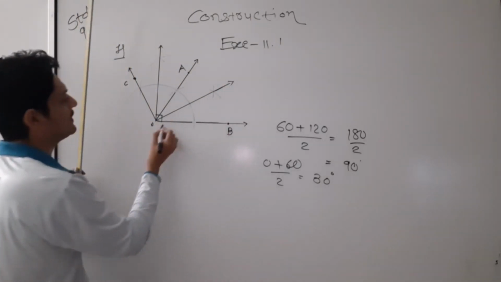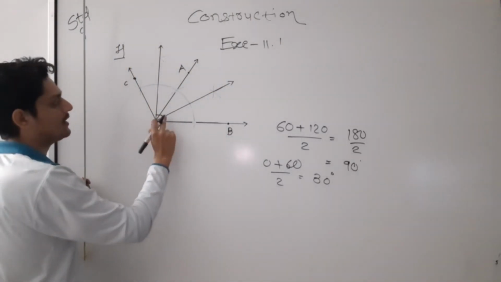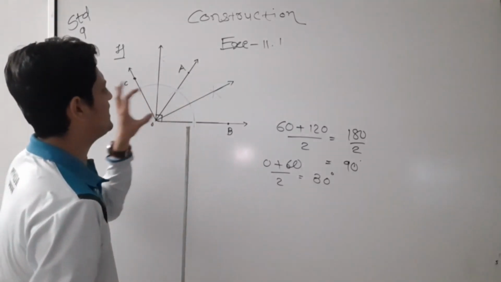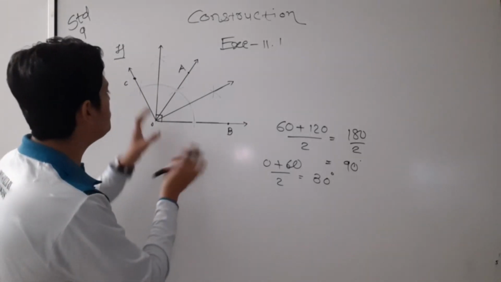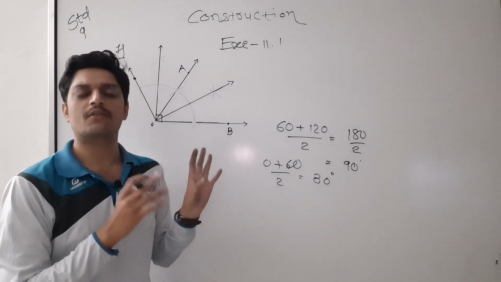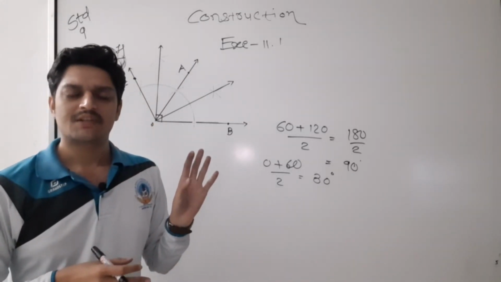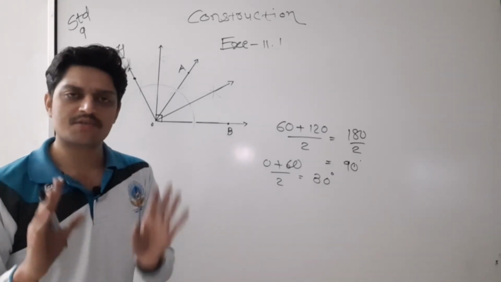Okay, this is 30 degree. See, this is 30. I am not writing here. I will not write here, because if I write now, so many things will be mixed up and the construction will not look so good. You people will be confused. But I am just going to show you.